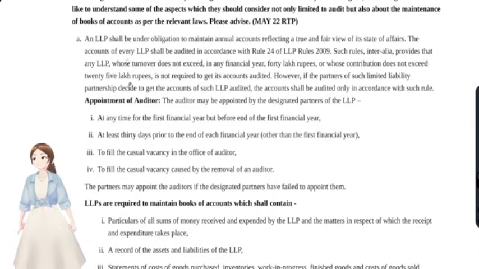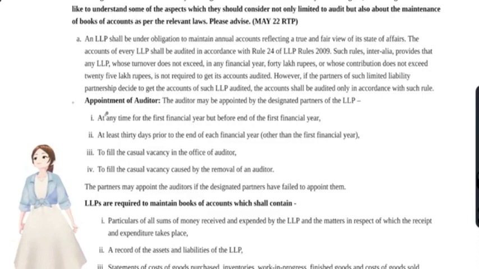See, LLP shall maintain its annual accounts, which should give a true and fair view. It provides that an LLP whose turnover does not exceed 40 lakh rupees or whose contribution does not exceed 25 lakh rupees is not required to have its accounts audited, but if it wants to get its accounts audited voluntarily, it could do that.